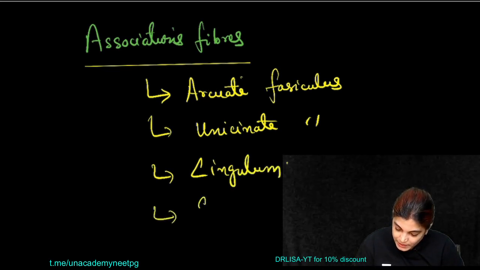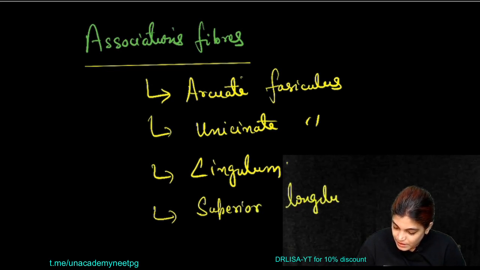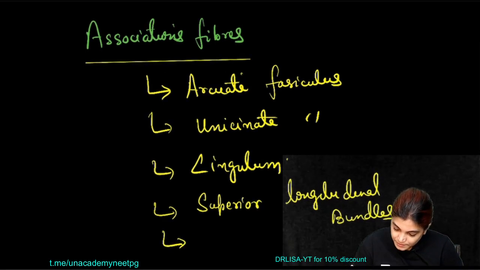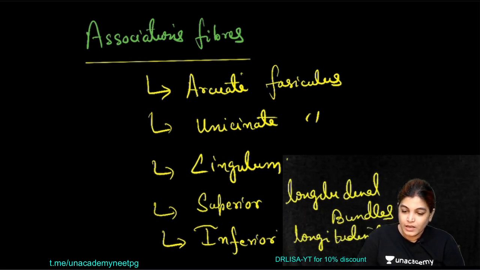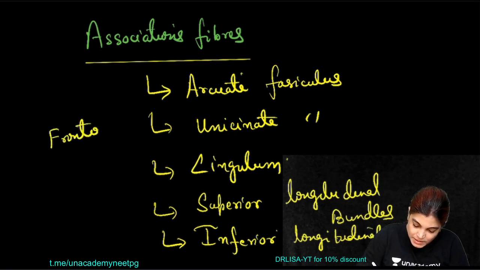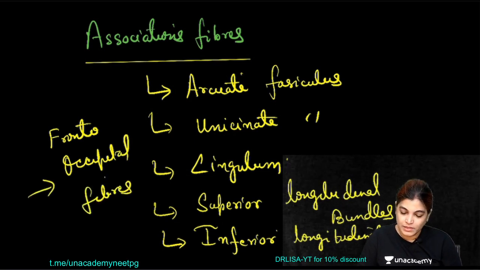Then the superior longitudinal bundle and inferior longitudinal bundle. These are important association fibers. Also we have the fronto-occipital fibers. All these names which I have written are examples of association fibers.